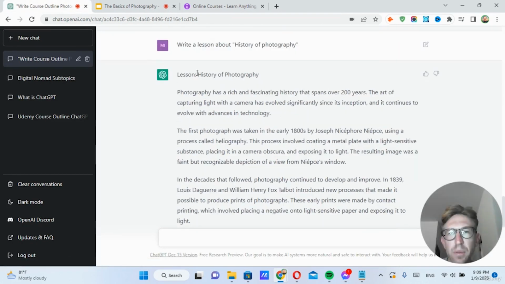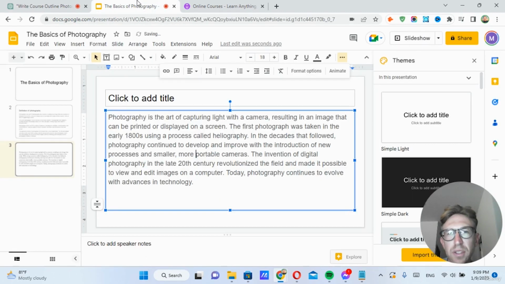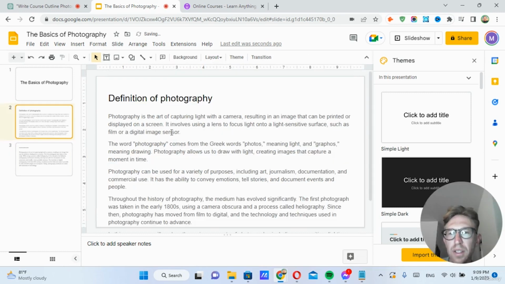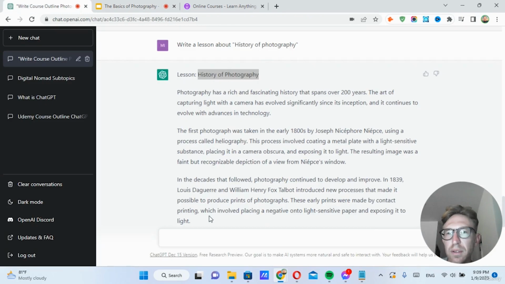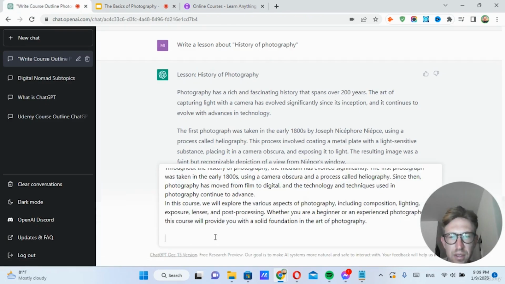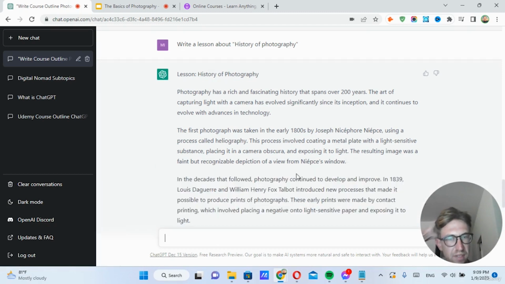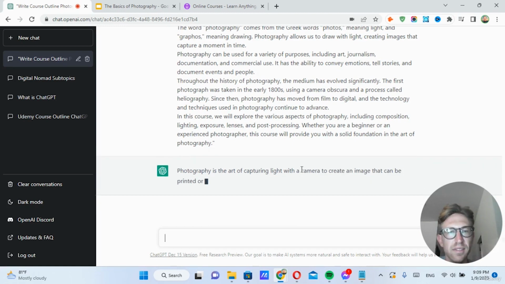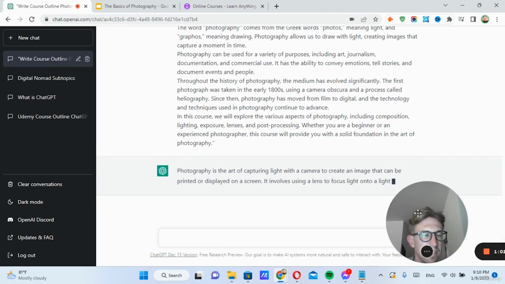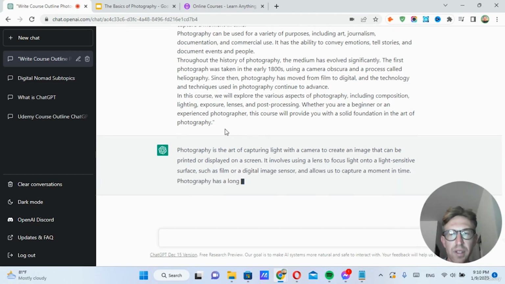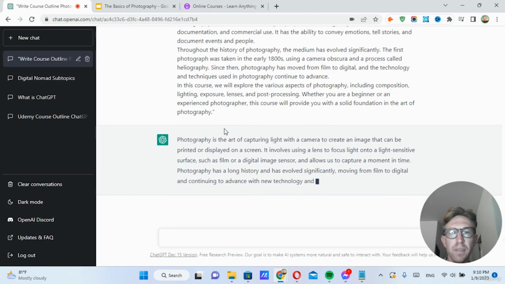So that's the history of photography. And we can do the exact same thing for this one, which is also a little bit long. Take that and say, summarize this text, and then just copy paste it in, and it should summarize the whole thing. So this is yet another cool feature that ChatGPT can do for you. It's really amazing what this tool is capable of.